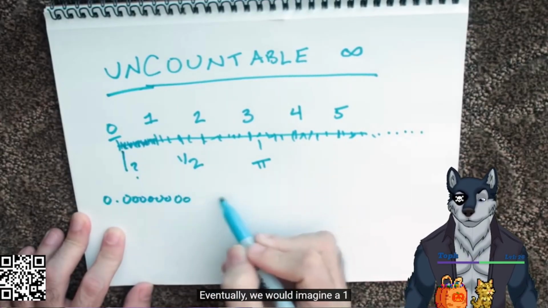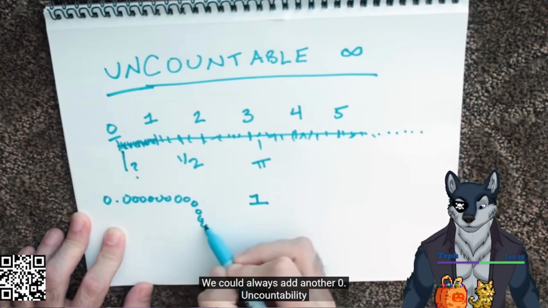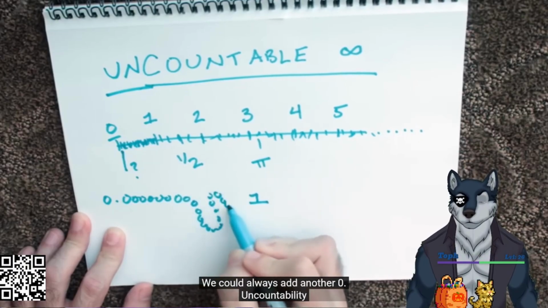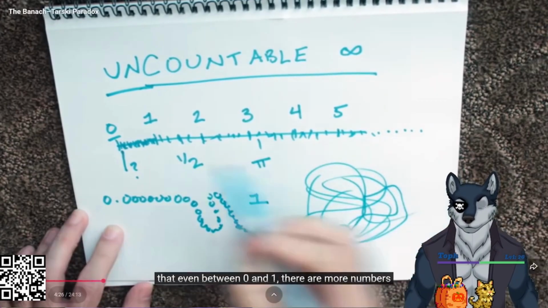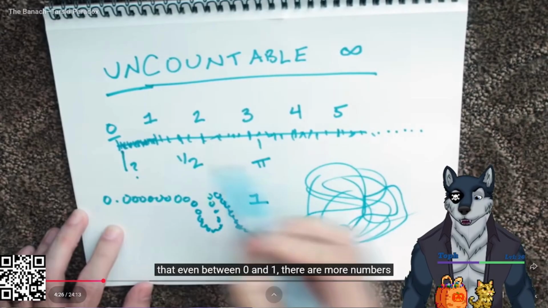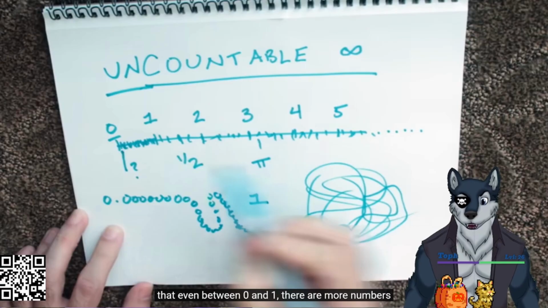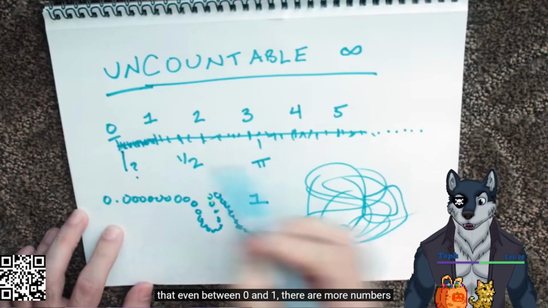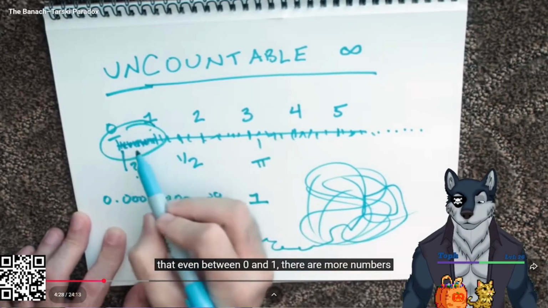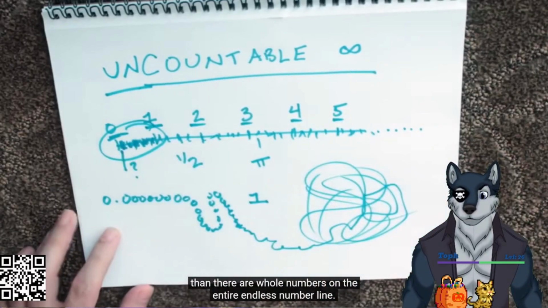0.000000000. Eventually, we would imagine a 1 going somewhere at the end, but there is no end. We could always add another 0. Uncountability makes this set so much larger than the set of all whole numbers. Infinity is infinity. Just because one uses whole numbers and the other one doesn't doesn't change the fact it's all infinity. Between 0 and 1, there are more numbers than there are whole numbers on the entire endless number line.